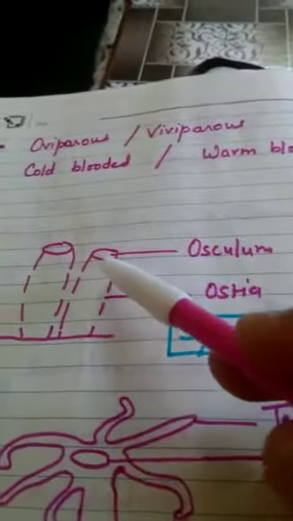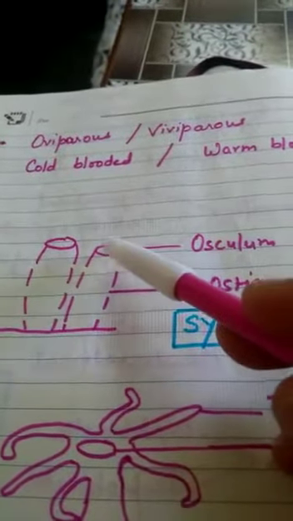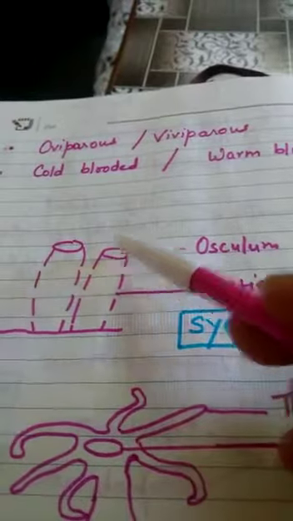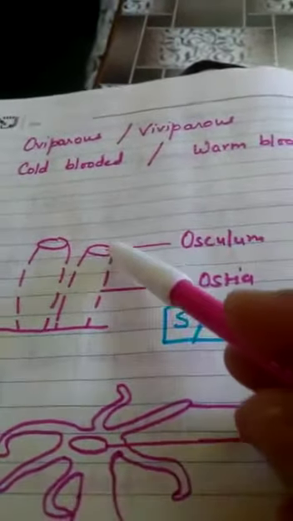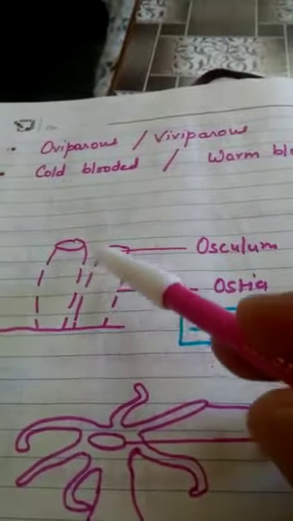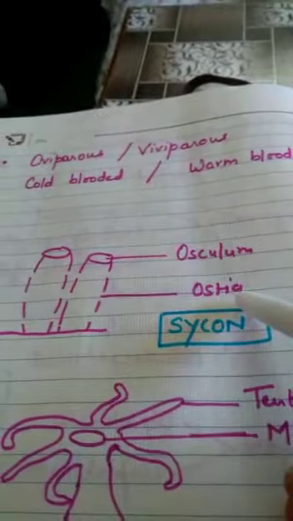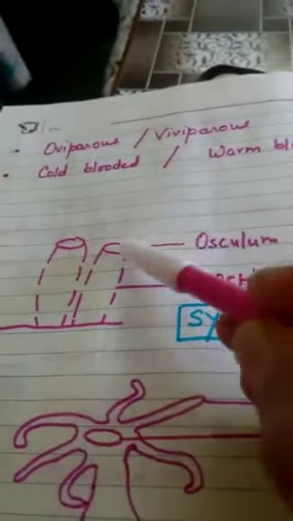I have made a sketch here. Now you can see one opening is present on their anterior end. Anterior means ऊपर की तरफ. This large opening is called osculum, and on the entire body small pores are present, and these small pores are called ostia.